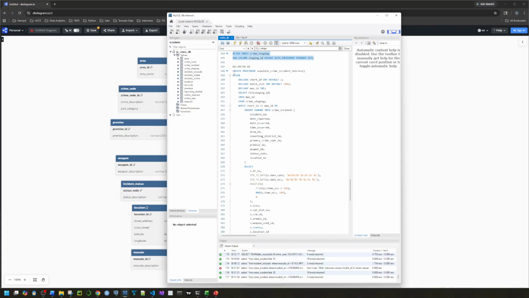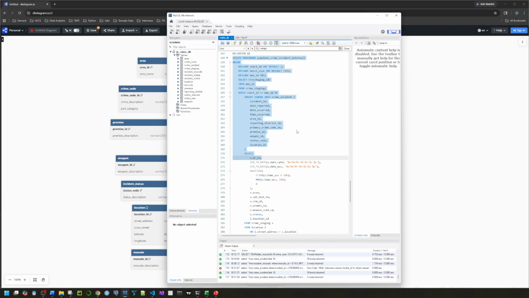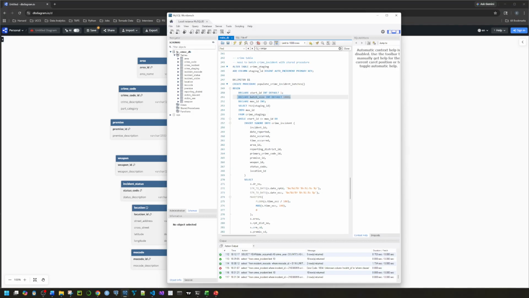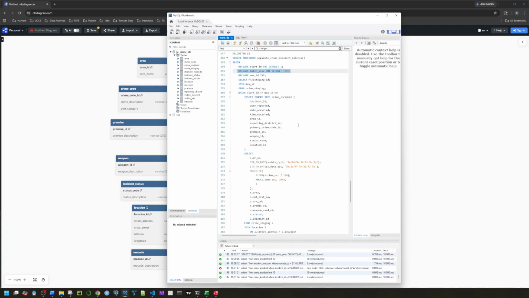So that when I ran the stored procedure, it would perform the inserts in batches of 1,000 and then perform a commit. And if it timed out or broke, then this stored procedure would look at the maximum staging ID that was available in the crime incident table, and then it would pick up from where it left off instead of starting all over again.